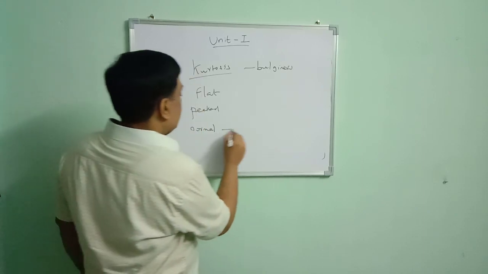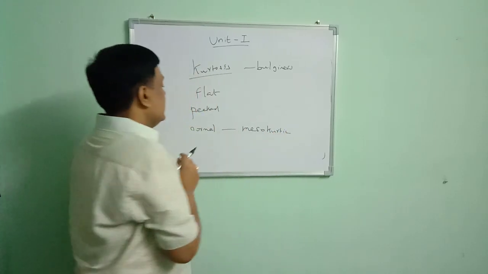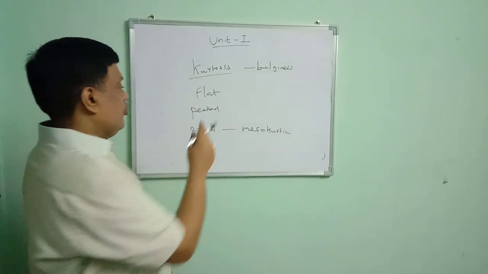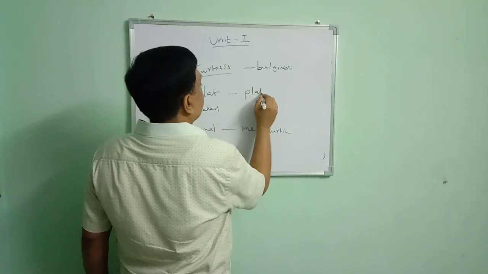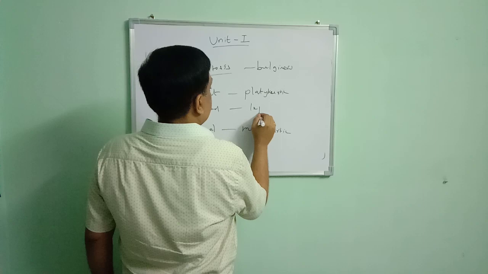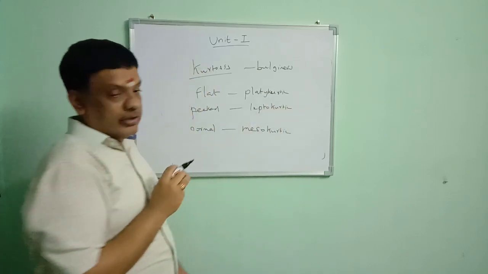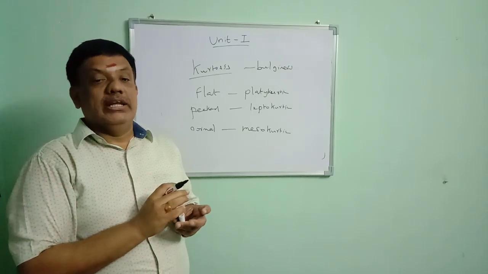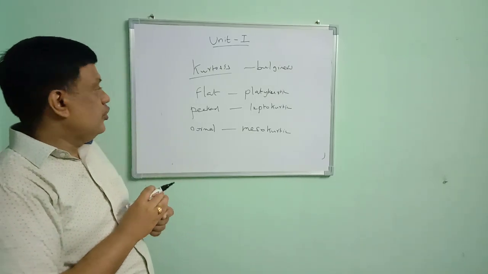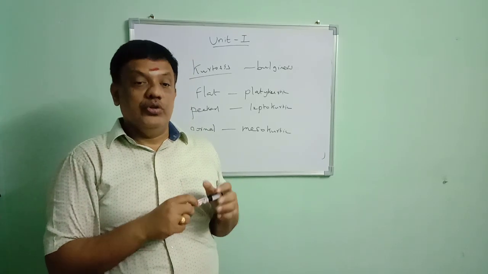When it is normal, it is known as mesokurtic. If it is more flat, then it is known as platykurtic. A peaked curve is known as leptokurtic. These are the different types of kurtosis. Kurtosis means bulginess. So in this video, we have seen the important concepts of unit 1.